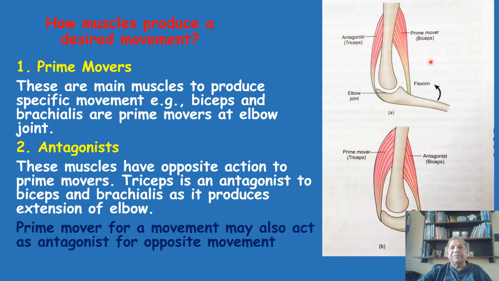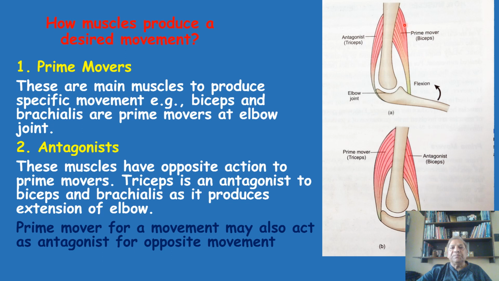In the first diagram here, you can see that the prime mover biceps is taking origin from the humerus. Though it is not actually taking origin there, you can imagine that it is, and going to get attached onto the ulna. But in real sense, there are two heads, the long head and the short head of the biceps, which get attached onto the ulna as well as the radius.